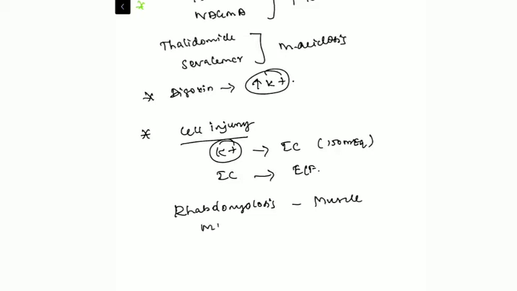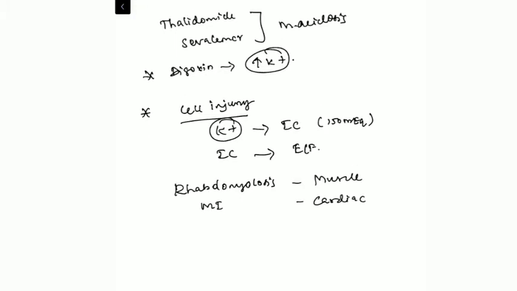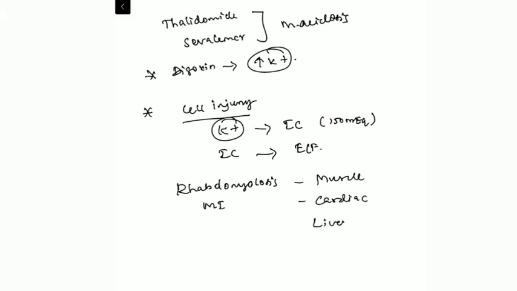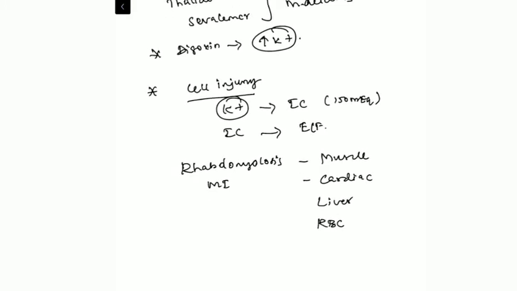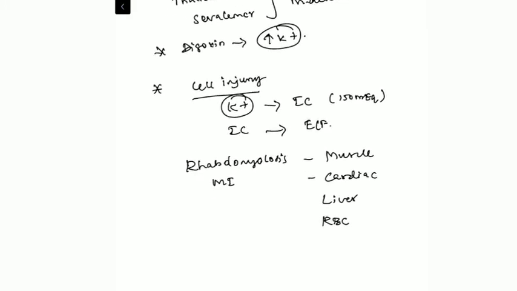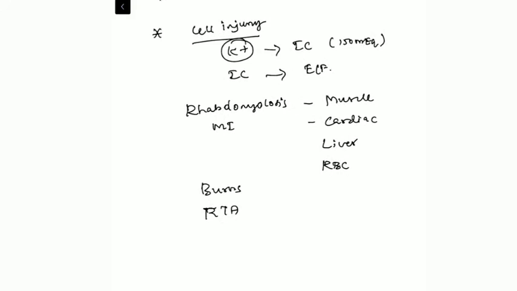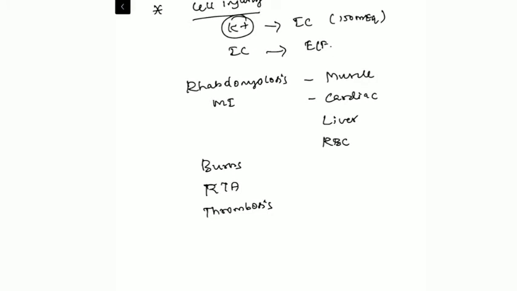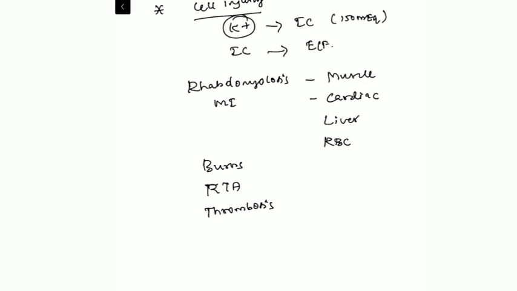and MI, which is the second common source of potassium, liver injury, RBC lysis, and bone marrow disorders, patients having burns, trauma, RTA, and excessive thrombosis, which is again associated with the activation of the fibrin degradation system, platelet aggregation and platelet lysis, and tumor lysis syndrome.